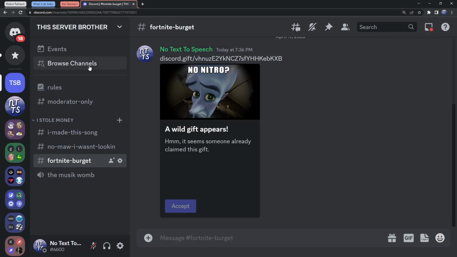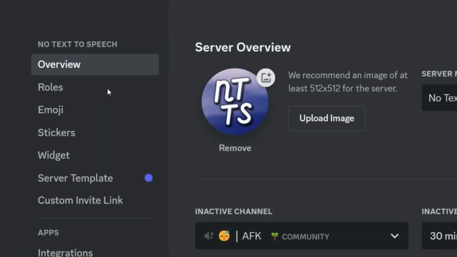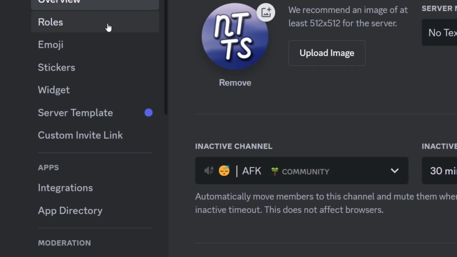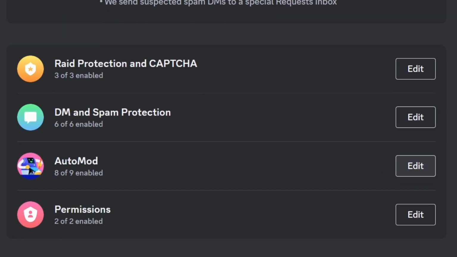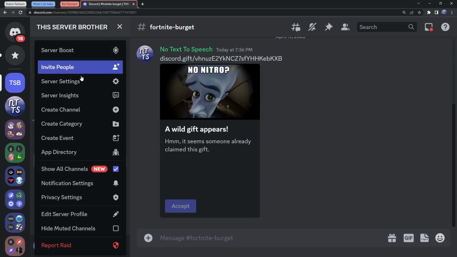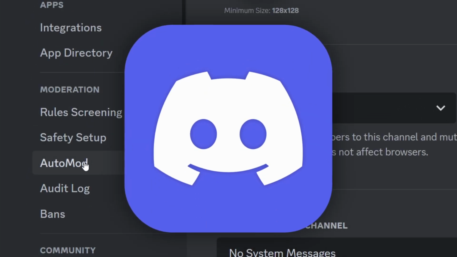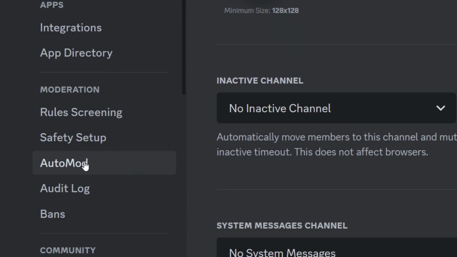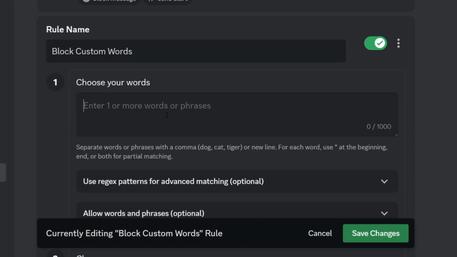If you own a Discord server, all you need to do is go to your server settings, and this varies depending on what version your server's on. I don't really know how to explain it, but you might need to click on safety setup, then click on auto mod, or in some servers, it might just be auto mod on the left here. Thank you, Discord, for making it impossible to tell people where to go. But what we want to do is go into auto mod and block custom words. What we're going to do is enter the little stars, so Shift 8, the asterisk, then type in discord.gift and then do another star.